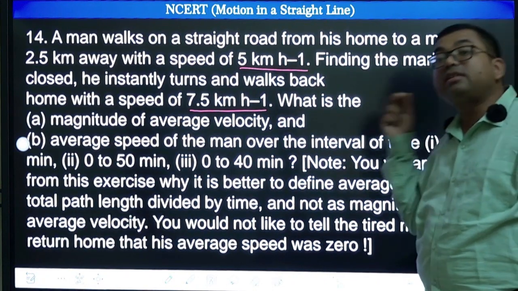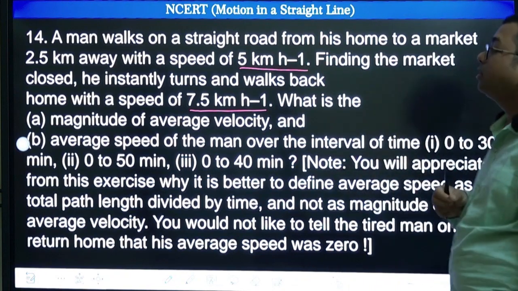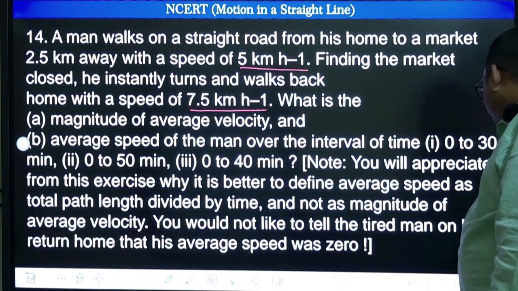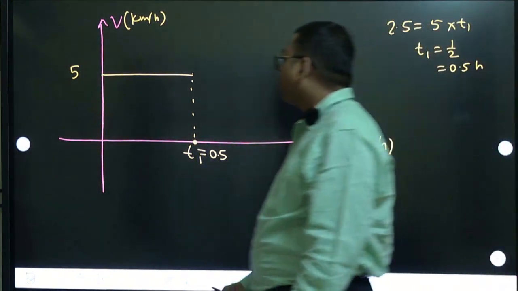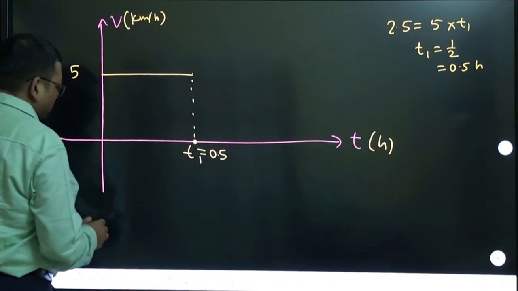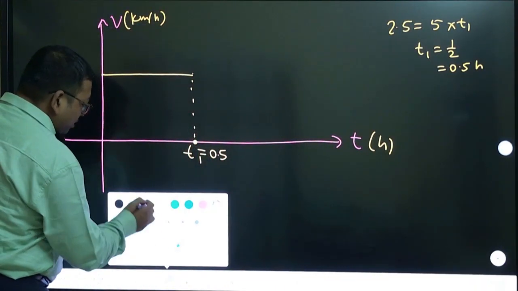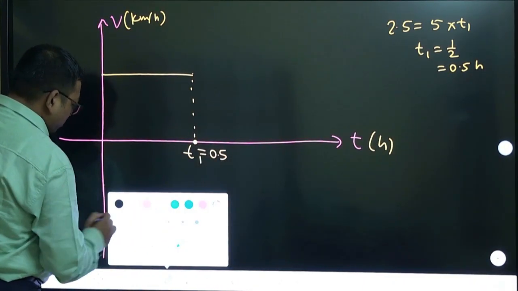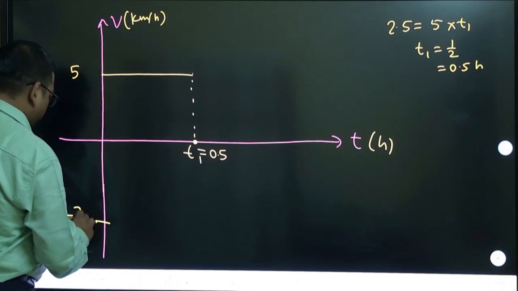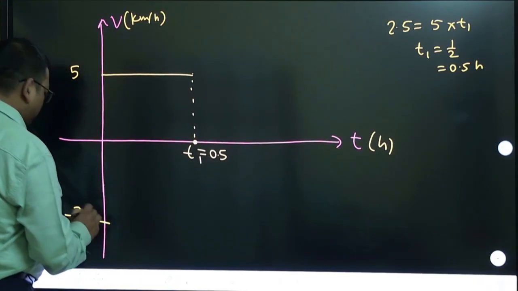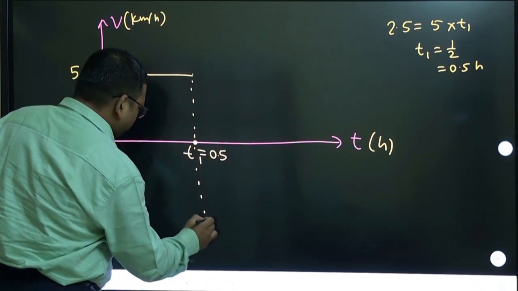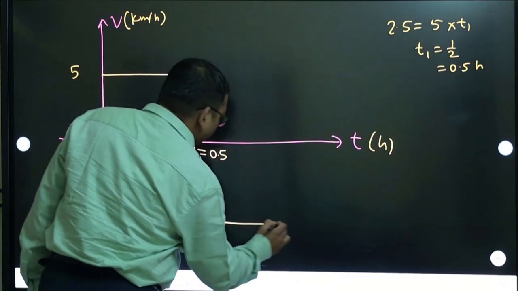So while returning, its velocity should be taken negative, with a speed of 7.5 kilometer per hour. So now 7.5 means a little bit larger you need to show, but negative I will show because it is returning, right? So from this point onwards, he has to return. So you have to draw the graph like this.